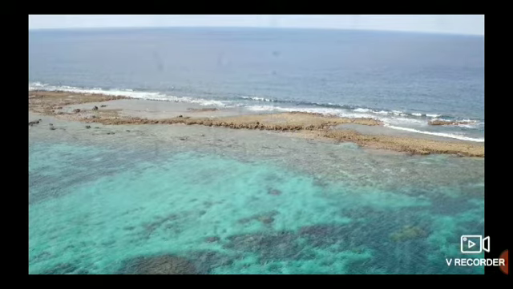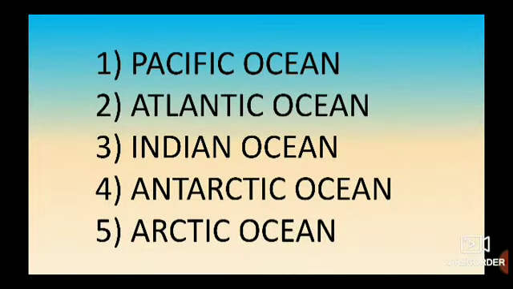So how many oceans are there? There are 5 oceans on this planet Earth. What are they? They are Pacific Ocean, Atlantic Ocean, Indian Ocean, Antarctic Ocean, and Arctic Ocean. So, same as with continents, I have written this also in descending order, that means from the bigger ocean to the smaller ocean. Okay. So first, Pacific Ocean.